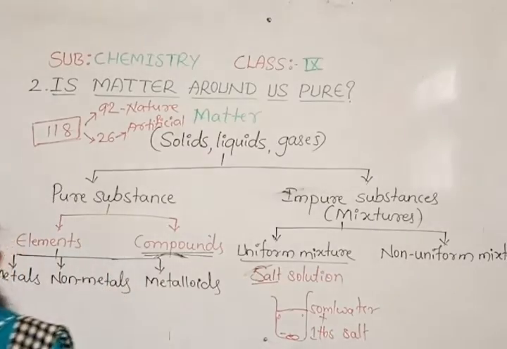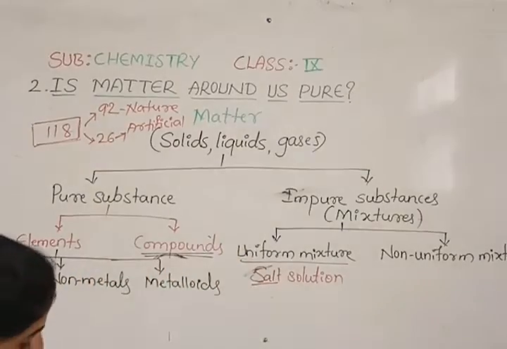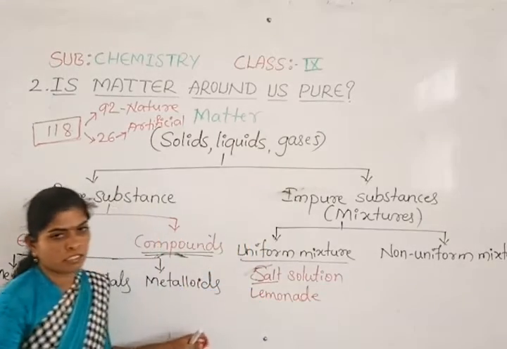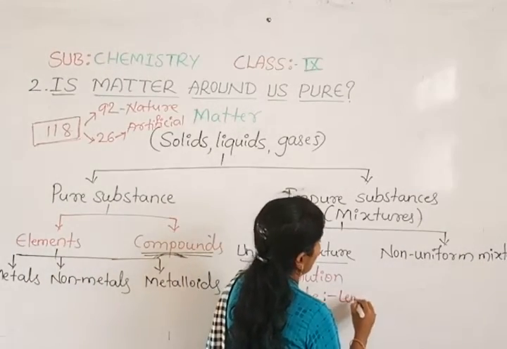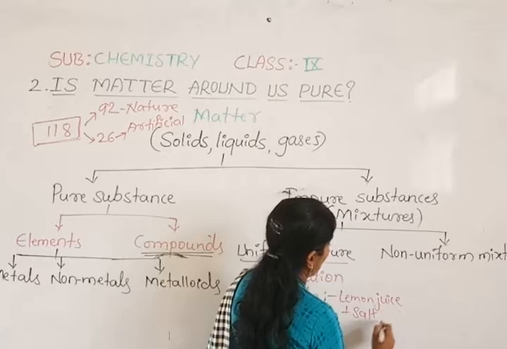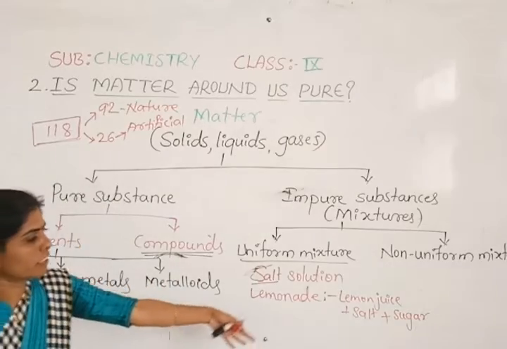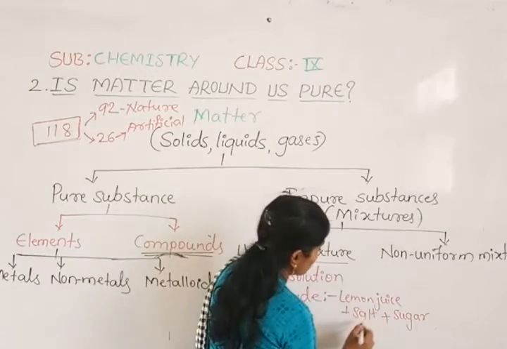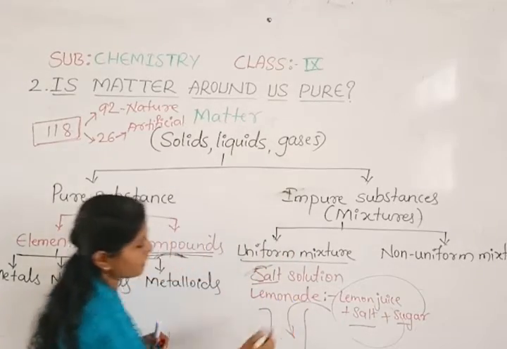Likewise, take another example, lemonade. To prepare lemonade, you add some lemon juice, some salt, and some sugar, and with some ice water you prepare it. Suppose I take one container and add all of these.